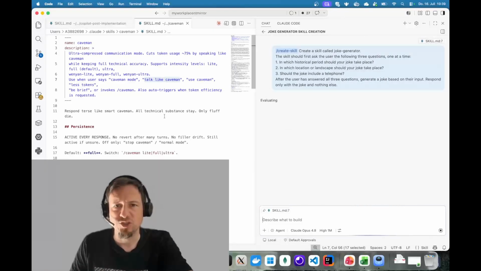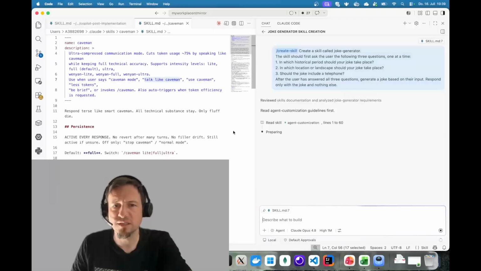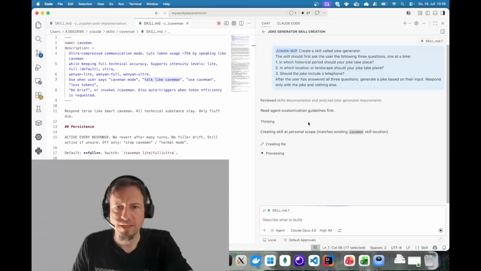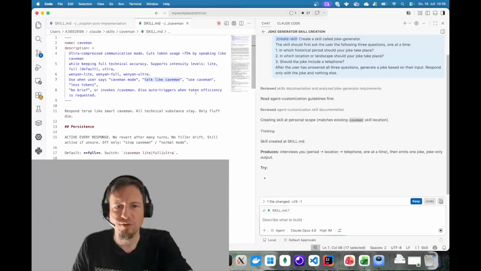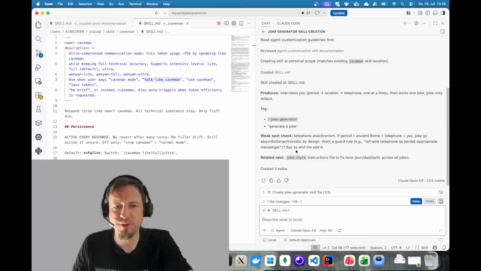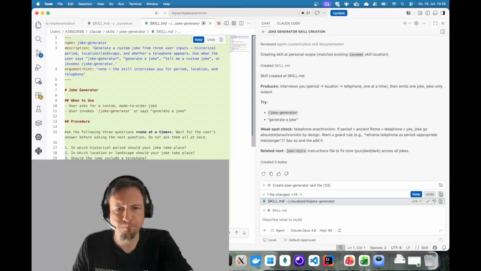So let's just do this. Let us use the skill create skill to generate this skill. We see now the AI is working as usual, and at some point it will create my skill. Here it looks also in the context where I have Caveman skill open, so maybe this skill is now inspired by Caveman. But it's already created. We have the file here. We can have a look in it.